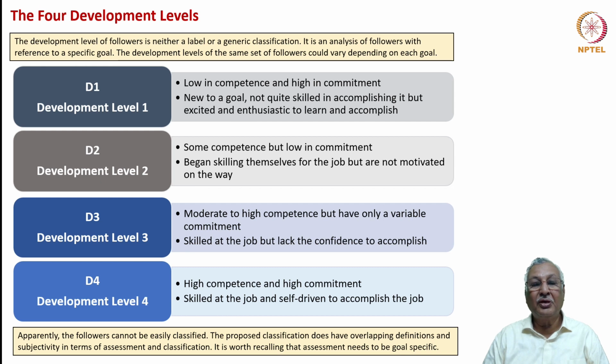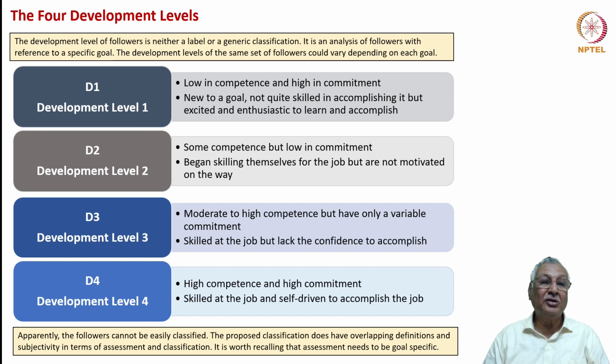D3, which is the development level 3, displays moderate to high competence, but have only a variable commitment to the job. People are skilled at the job, but lack the confidence to accomplish. In D4, which is the development level 4, the employees exhibit high competence and high commitment, but they also are very skilled at the job and self-driven to accomplish the job.